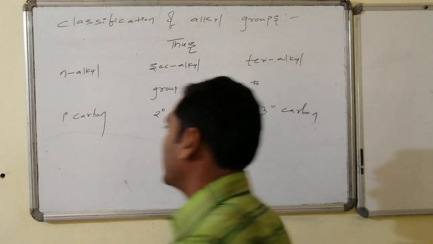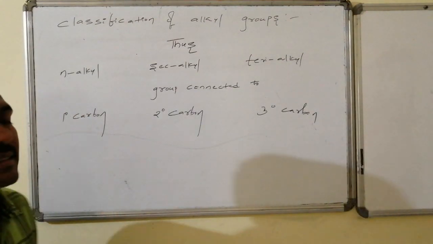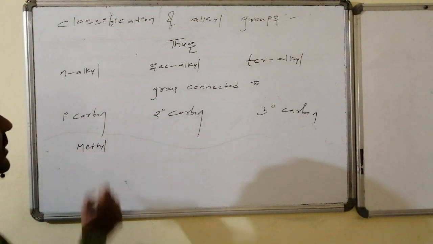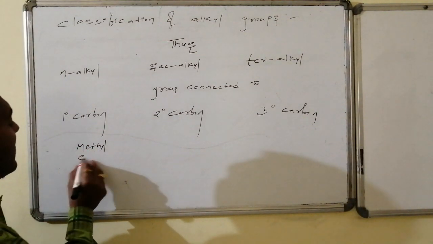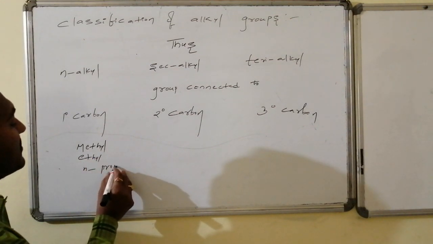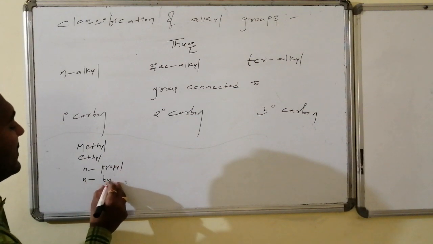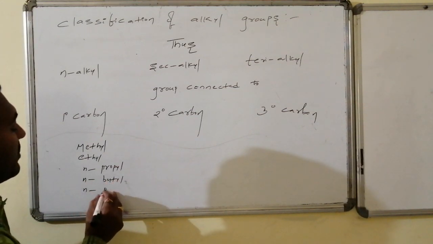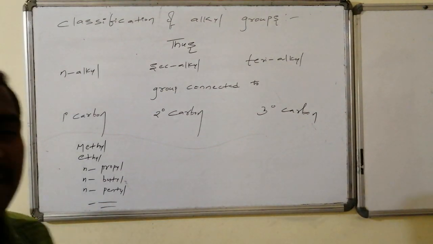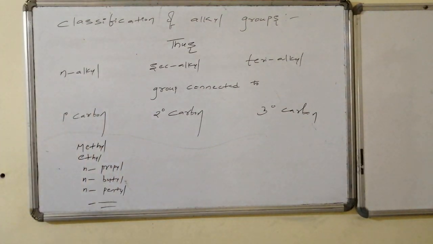Now if I write the examples existing under this category: N-methyl. For methyl it is not necessary to write the N. Methyl is there, ethyl is there, N-propyl is there, N-butyl is there, N-pentyl is there, and many other things: N-hexyl, N-heptyl, N-octyl, N-nonyl, N-decyl. Many such things are there.